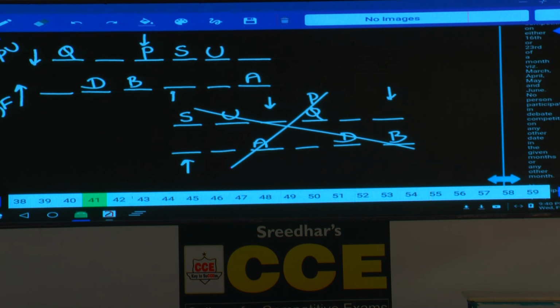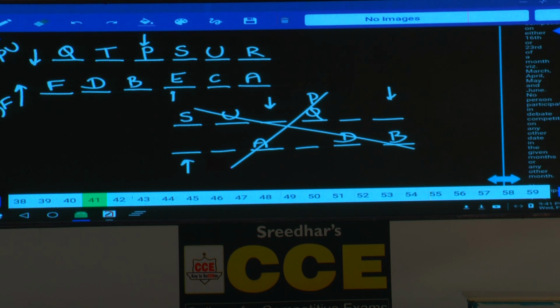E sits to the immediate left of C. As E is to the immediate left of C, E and C are facing towards north, E and C are here, and the persons left over here are A, B, C, D. F is the person left over and is opposite to Q. And R sits at one of the positions to the left of T. R is at one of the positions to the left of T. The word immediate is not given anywhere, so to the left hand side of T is R. Now this is how these 12 persons are seated in 2 different rows, 6 in each of these rows.